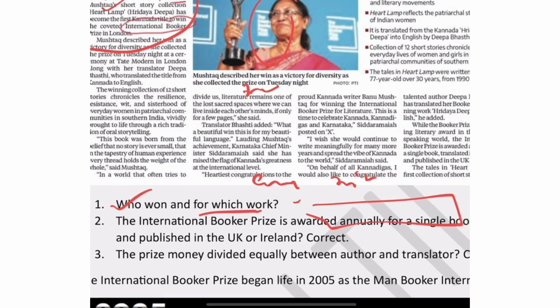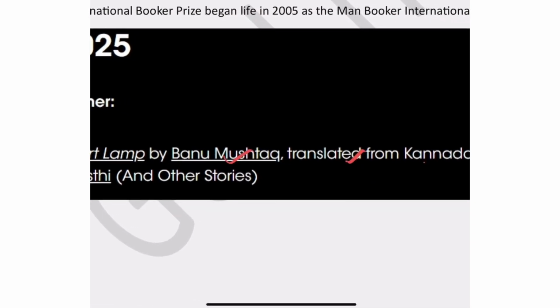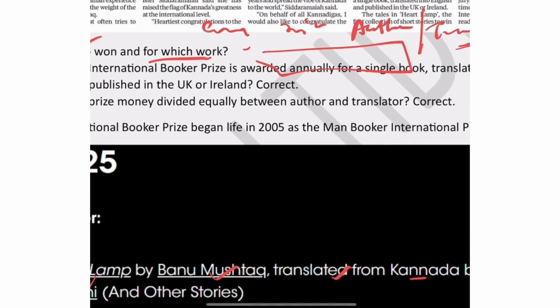English language does not mean that only those writing in English will be recognized. Even if you write in Hindi or Kannada, like in this Kannada work, it will be translated to English. The importance in the International Booker Prize is not only the author but also the translator. That's why the winner is Banu Mushtaq, translated from the Kannada by Deepa Bhasthi. Now I have asked you: it is awarded for a single book translated into English and published in the UK. These are the criteria. True or false?